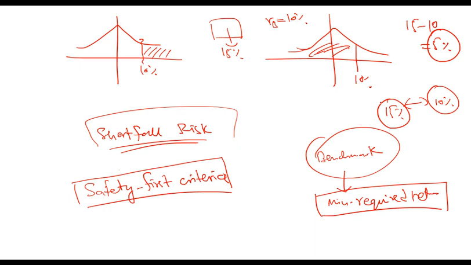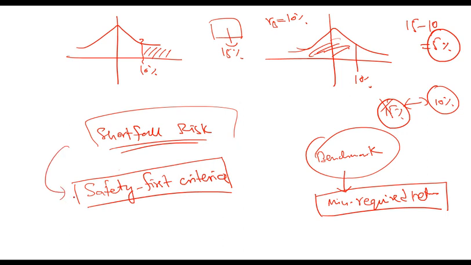The risk or the possibility of failing to generate even 10% return is the shortfall risk. In shortfall risk, I will not be concerned about what I am making. I will be more concerned about whether I am reaching this minimum required return or not. If I am reaching it, then shortfall risk is lower. If I am unable to, it is the risk that I might not even generate the minimum return. One measure can be that you simply estimate the probability, which is shortfall risk.